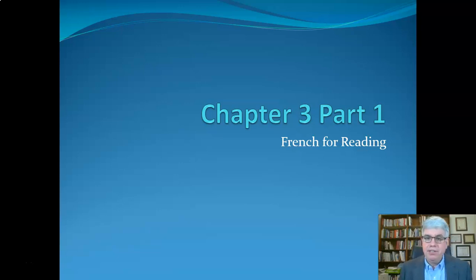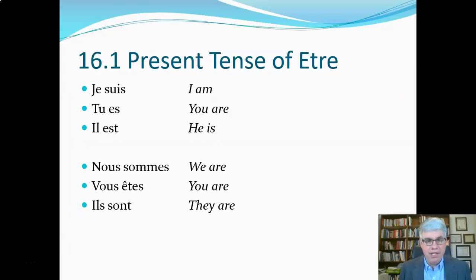Let's begin Chapter 3 of French for Reading. We're going to look at the present tense of être. Être is the verb for to be. It's the most common verb in French, and we've already seen a little bit of it.